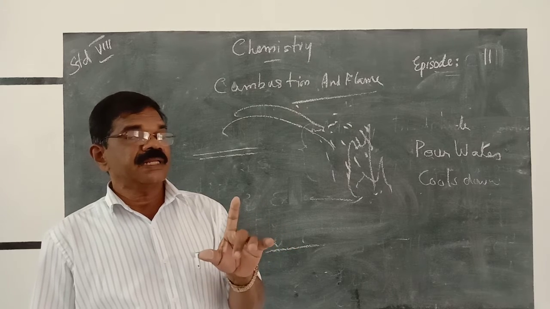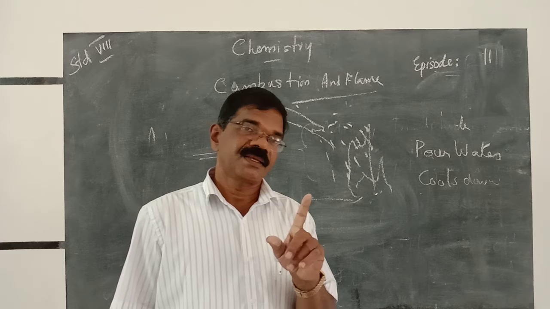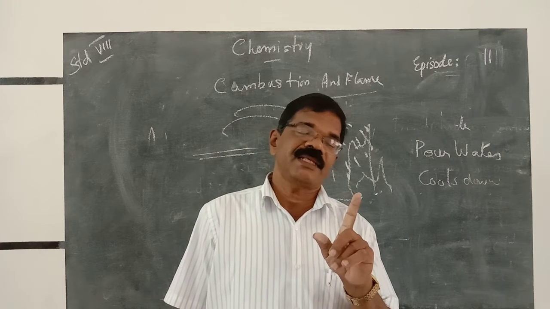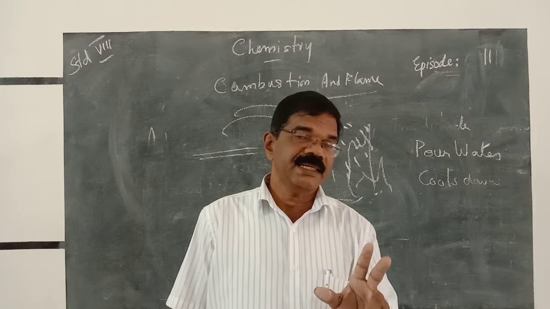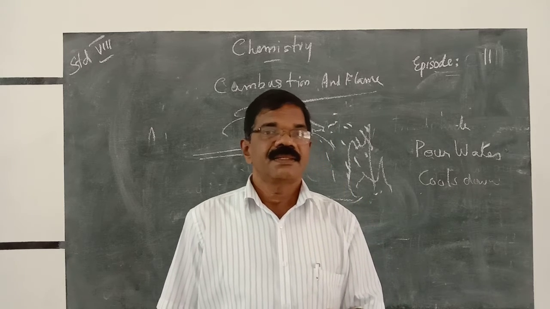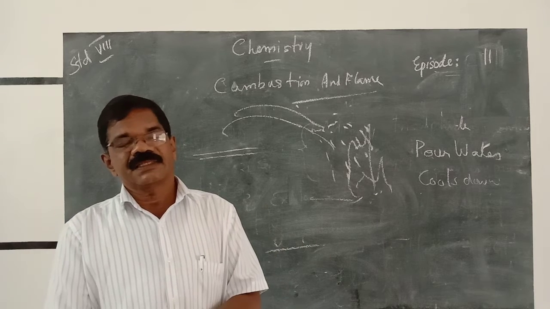First of all, we know what things are needed for burning. If burning takes place, there are three things: heat, air, and fuel. Burning takes place with a combination of these three things.